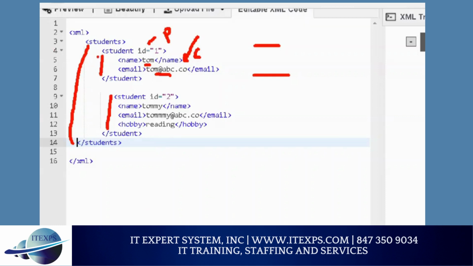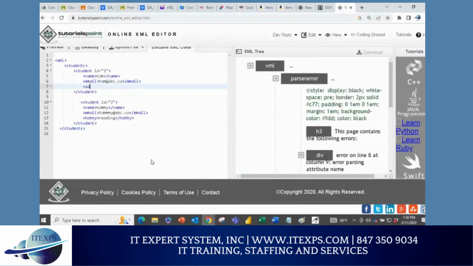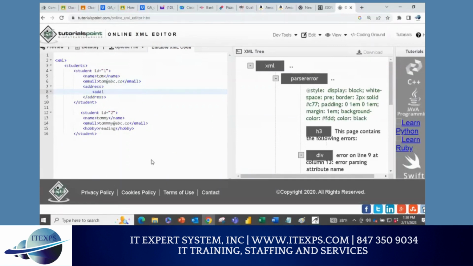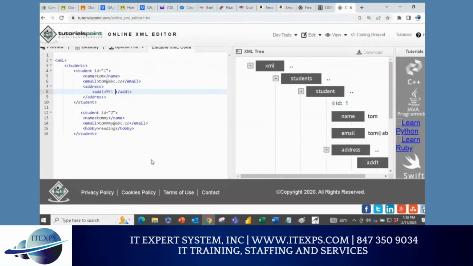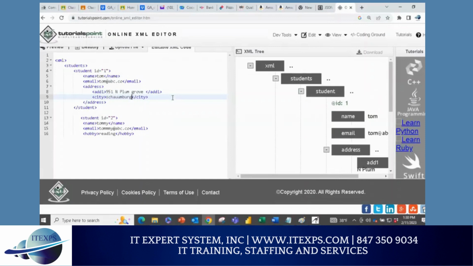If I give you homework, movies, can you not do movies here? And can you not do movie here? Now, let's say for example, a movie, just like a student. Can I do the structure here? Yes, I'll do address, right? And then in address, I can have address line 1, just like this, right? Yes or no? And I can say 951 North Plum Grove. And then I can have the city, right? Schaumburg. So you got the idea.